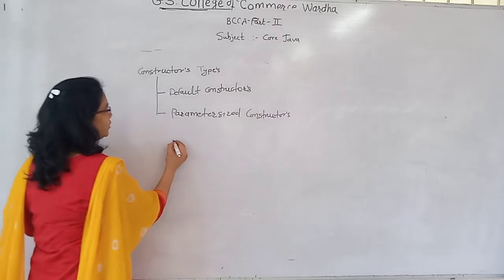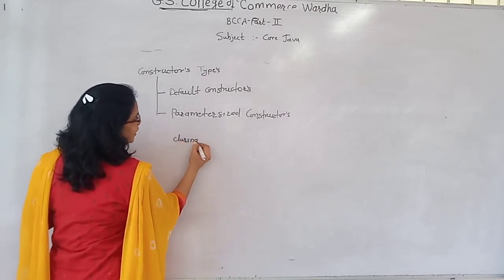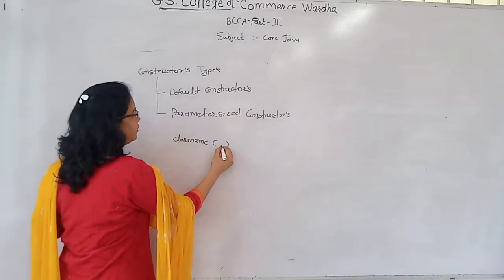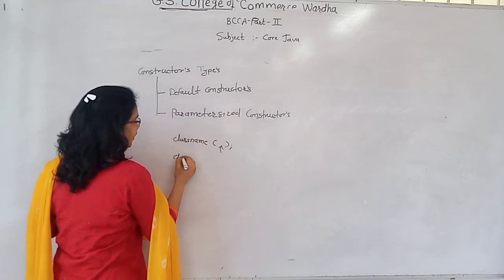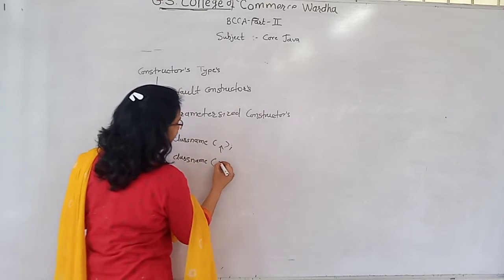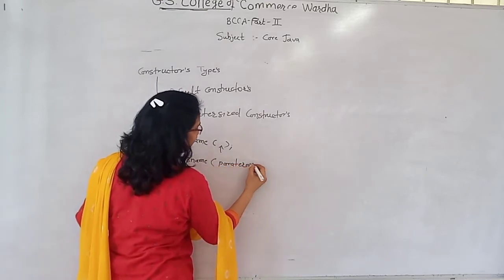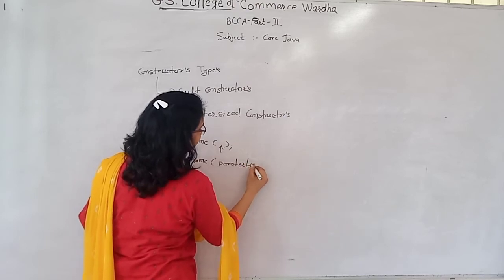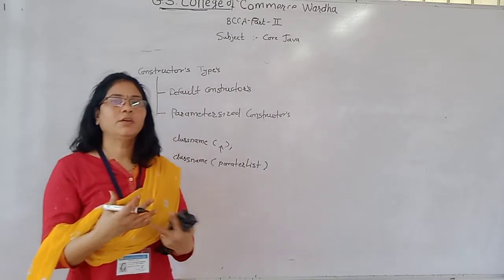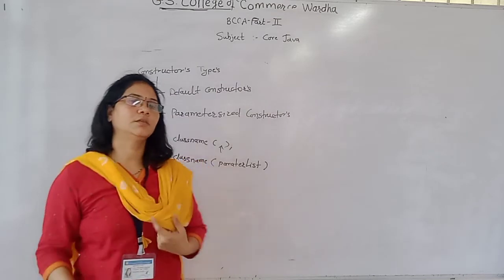The prototype of the default constructor is class name and empty parenthesis. It is nothing but the default constructor. And the second one is class name and parameter list. It is nothing but the parameterized constructor. So how can we create the constructor and how can we call the constructor?